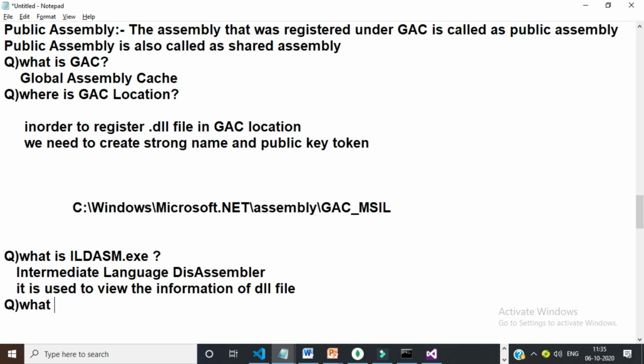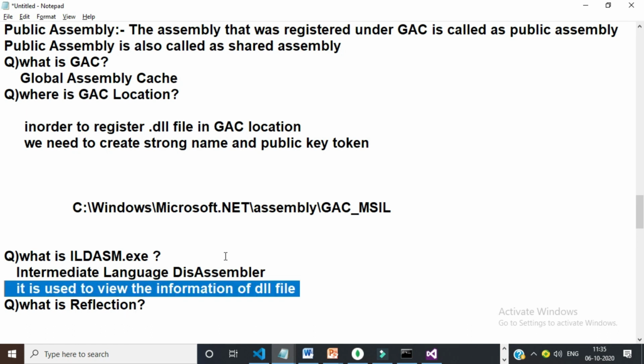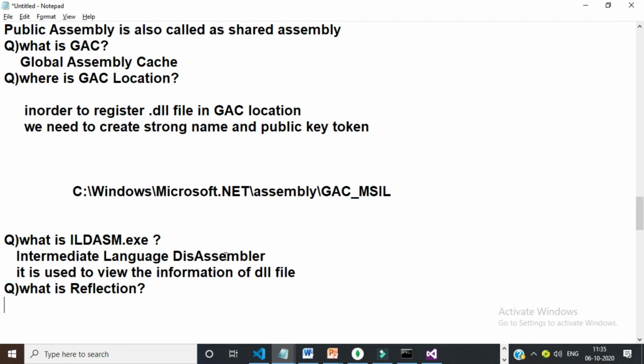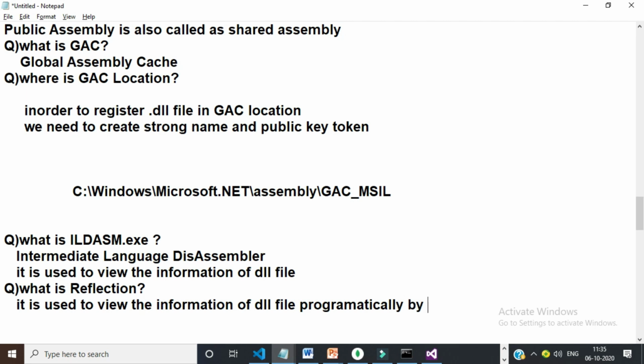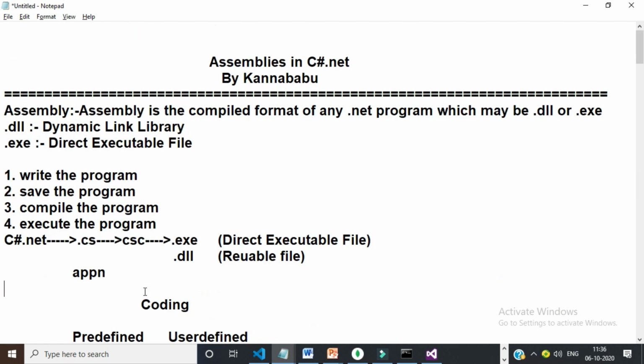Similarly, in interviews they'll ask you what is reflection. It is also one of the important interview questions. It is used to view the information of the DLL file programmatically by writing some code. Is it clear? A DLL consists of lots of predefined classes, methods, namespaces, etc. If you want to view the information of the DLL file, you have to use this concept called reflection. I hope you understood. This is the topic of assemblies.